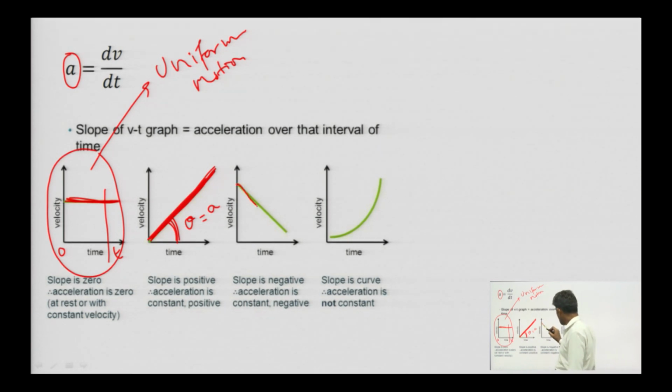In this case it is non-uniform motion, and the slope is negative, so the acceleration is negative. So, it is deceleration, velocity is going down.